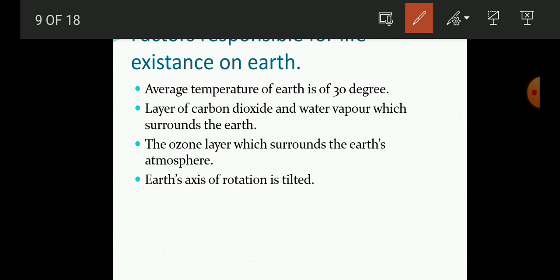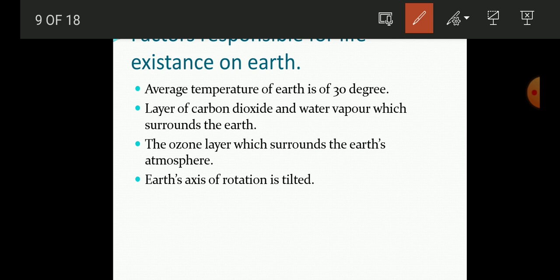So that is why carbon dioxide is very essential for the survival of life on earth. The next thing is the ozone layer. That ozone layer, I talked about it, is present in the stratosphere, okay. And this ozone layer will protect our earth from harmful radiations. The sun releases many radiations, like infrared rays, ultraviolet rays, and many more types of rays.